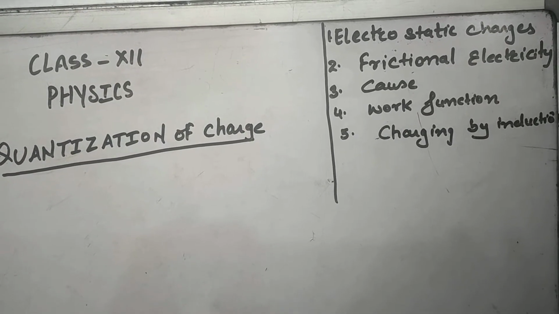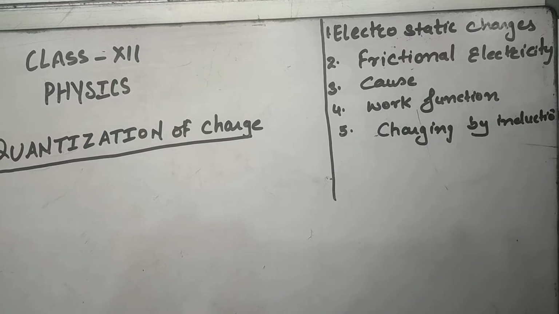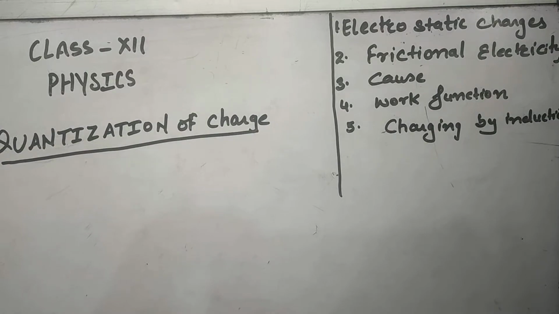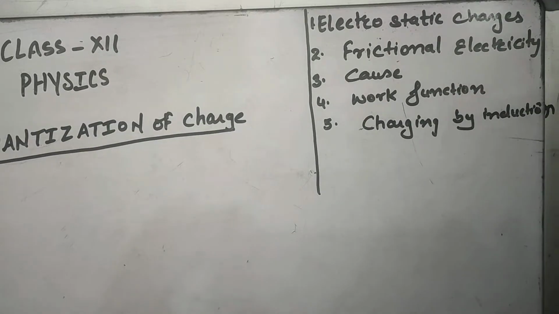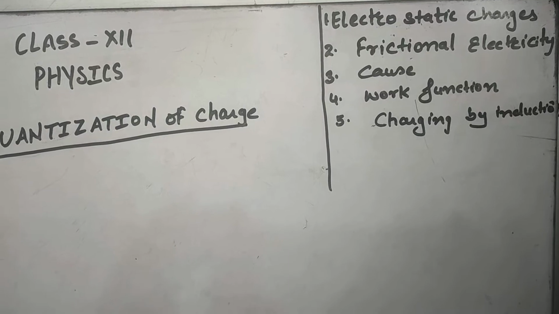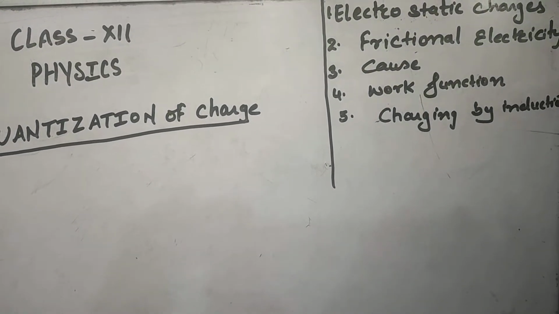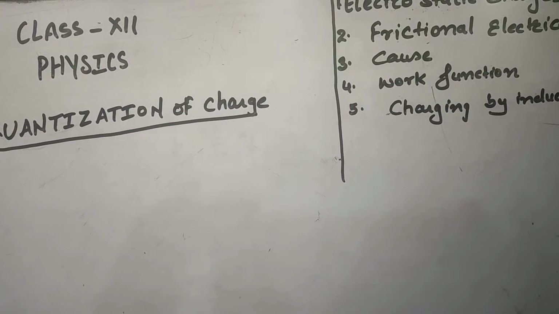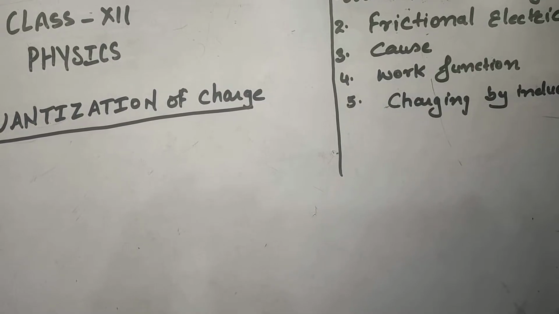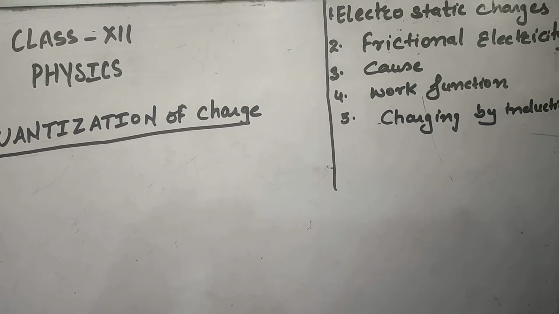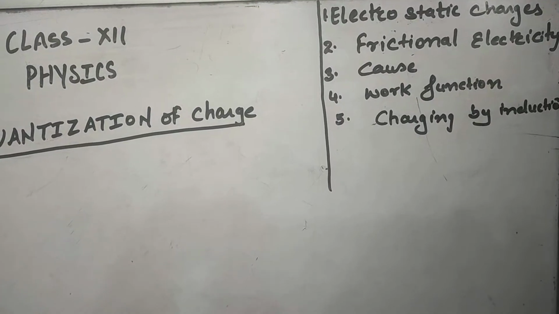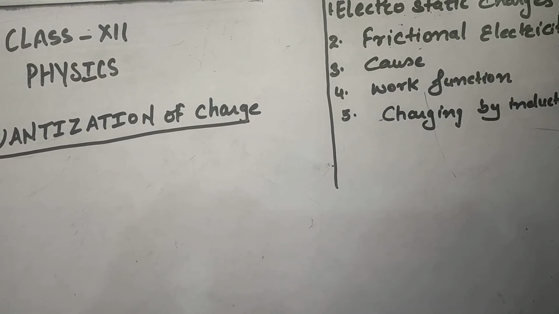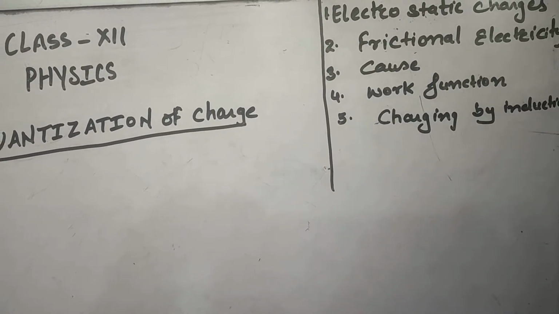The first topic that we have done is electrostatic charges, which means the charges at rest produce electric effects. Frictional electricity means the electricity produced by rubbing two insulating bodies. The basic cause of frictional electricity is the transfer of electrons from one body to another, and work function is the minimum amount of energy required to eject the electron from the metal surface. The body having lower work function will release the electron and it goes to the body which has higher work